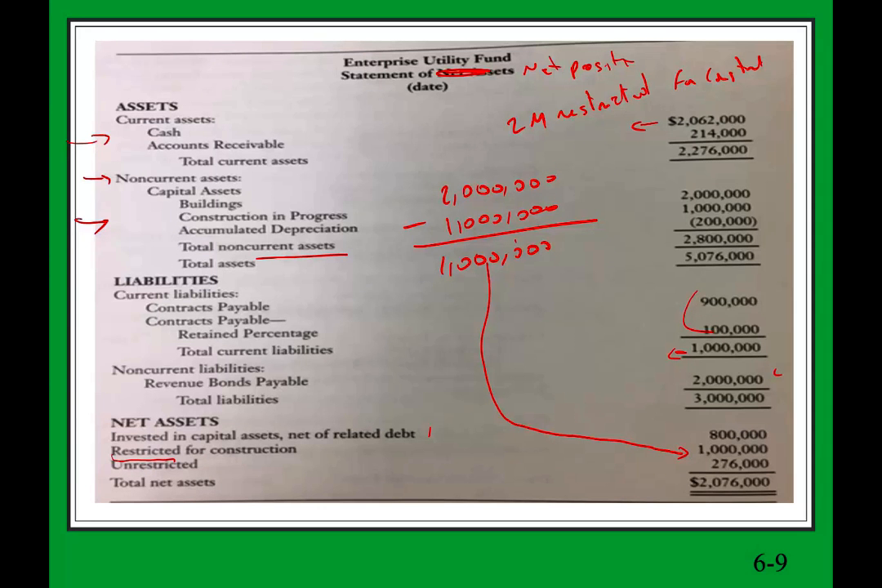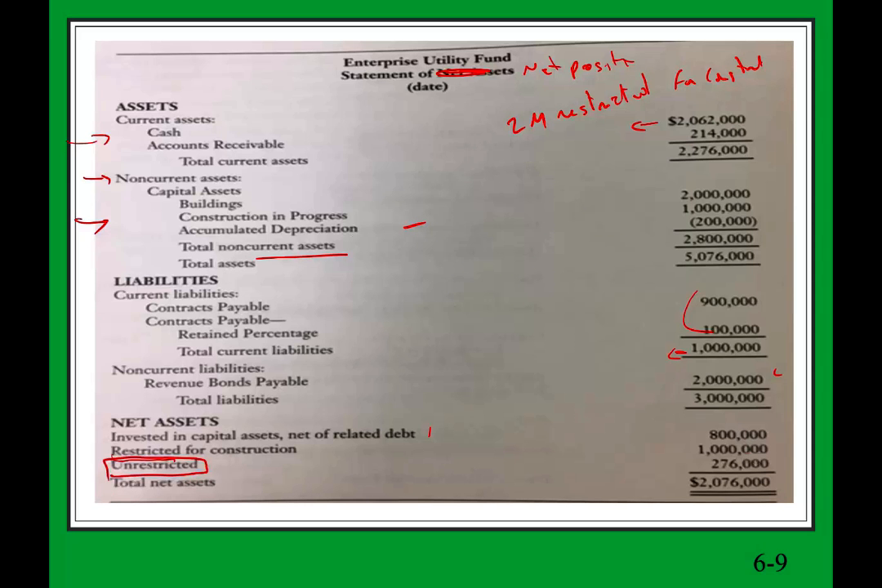So the asset is 2 million in cash minus the related liability of 1 million gives us 1 million in asset. Whatever is left is unrestricted. And what's unrestricted? 62,000 of the 2,062,000. So 62,000 in cash, that's unrestricted, plus the 214,000 in receivable. Those two together equal 276, and this is the unrestricted asset. That's the asset that's not restricted to capital investment, not restricted for any purpose.